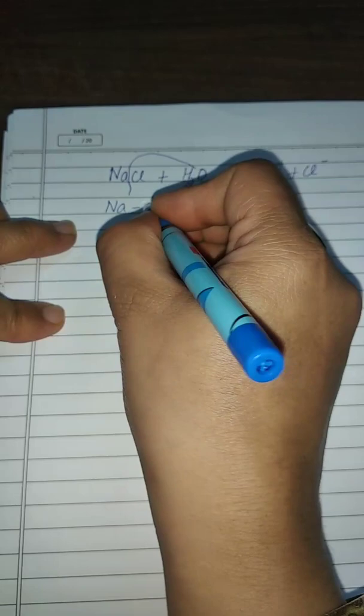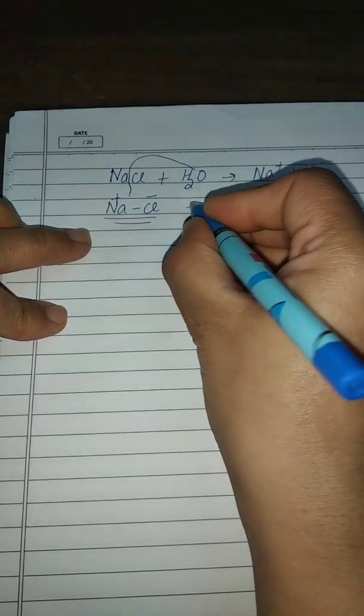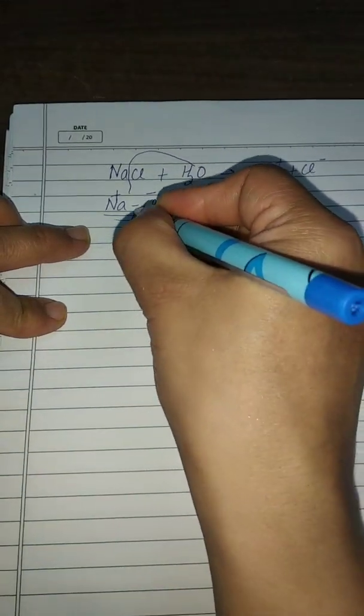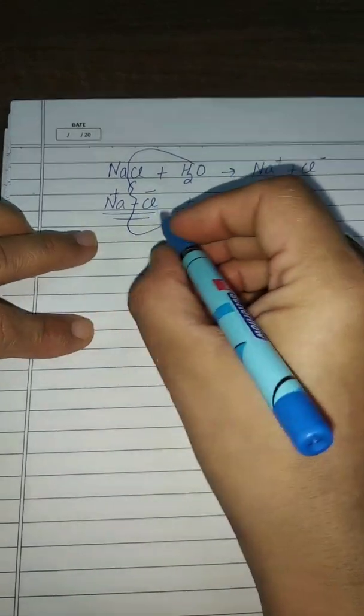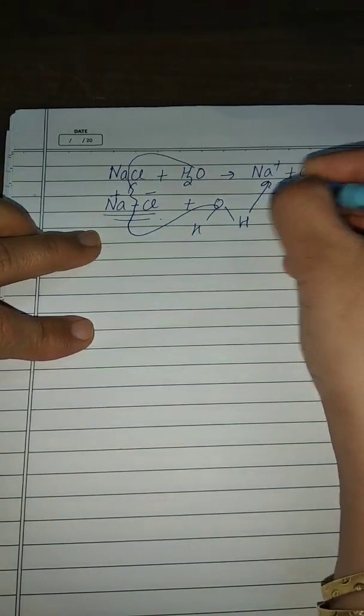But according to modern concept, these positive and negative ions are already present in the ionic compound, but water just weakens the force of attraction between two oppositely charged ions, and when we pass electric current, it decomposes to give us positive and negative ions.